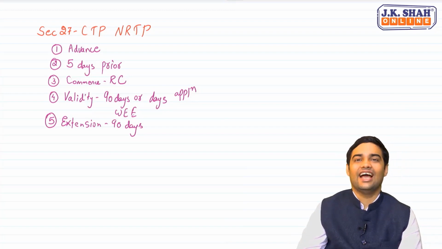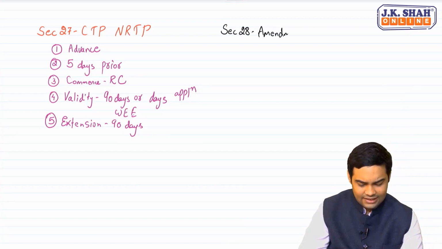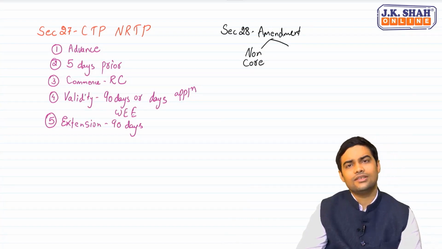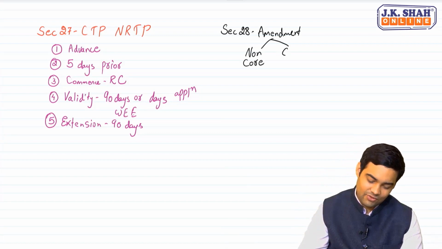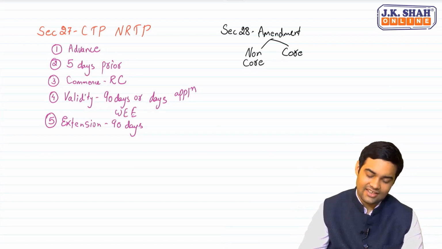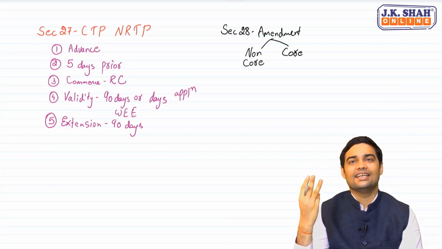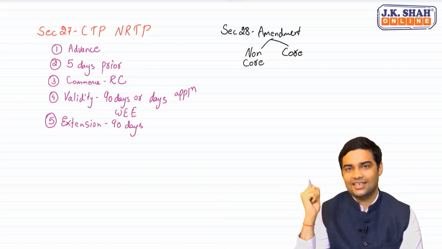Then we have a discussion with regard to section 28, which is amendment to registration. Fairly simple topic. See, if it's a non-core area. Sir, what is a non-core area? Any area other than core. That means you have to know what is core area. Name, address, details of partners, directors, karta, trustee, etc. These are considered as core area.